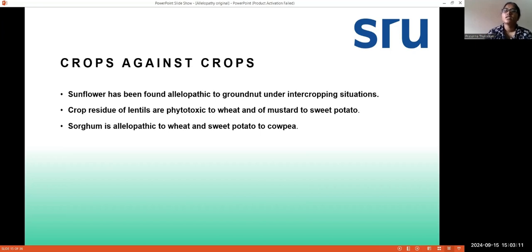Also, sorghum is allelopathic to wheat and sweet potato to cowpea. So when you grow sorghum and wheat together, sorghum produces some kind of allelochemicals that are harmful for the growth and development of the wheat. And also when you grow sweet potato and cowpea together, similarly sweet potato will also produce allelochemicals that are toxic for the growth and development of the cowpea.